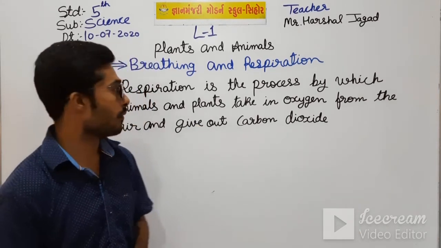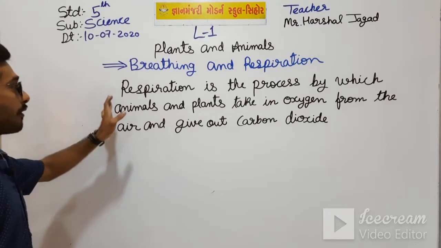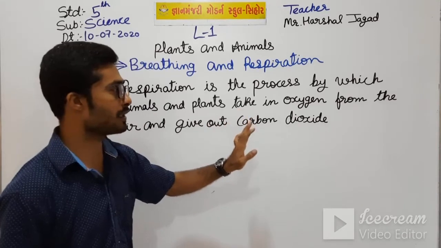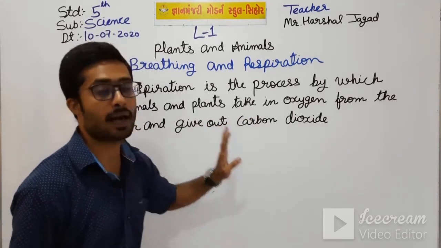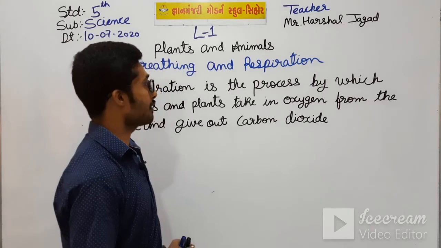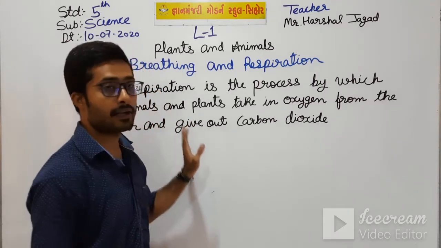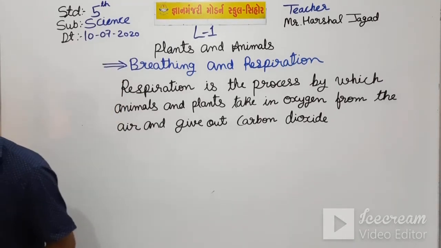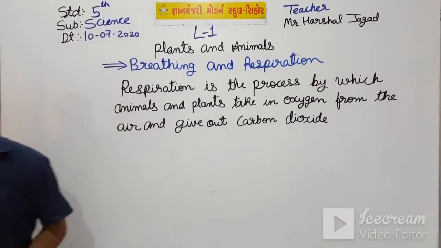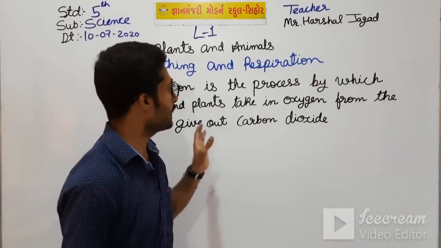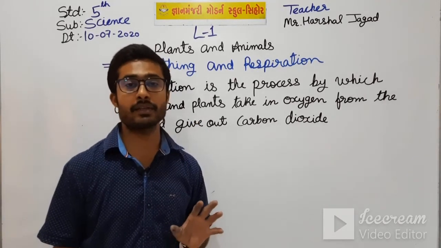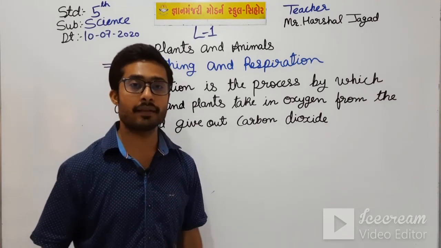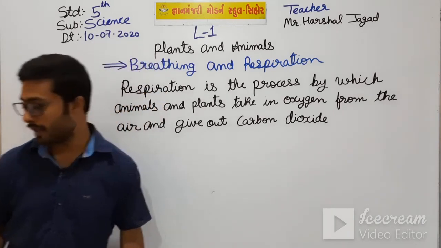Okay students, so respiration is the process by which animals and plants take in oxygen from the air and give out carbon dioxide. So this is what we can say the respiration process is. Okay students, next is respiration or breathing by animals. How do animals breathe or respire? Okay, let's see that.